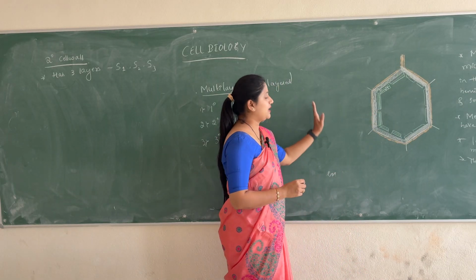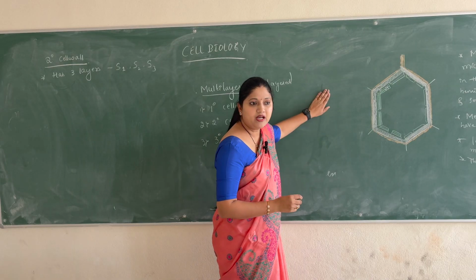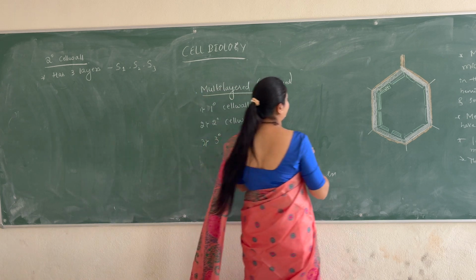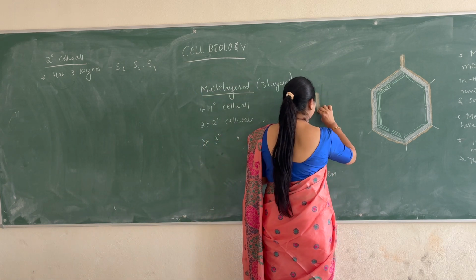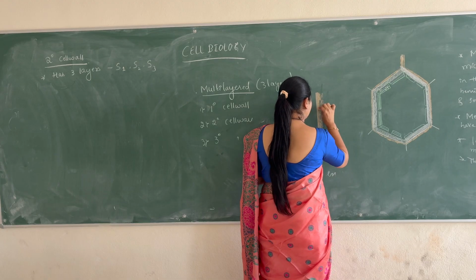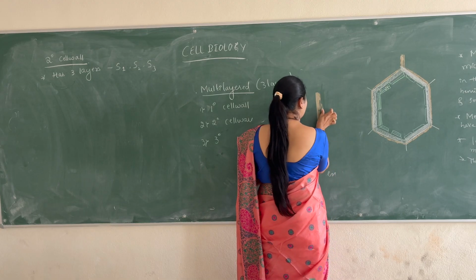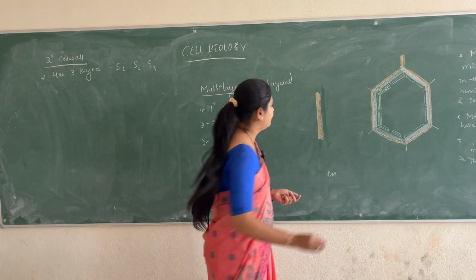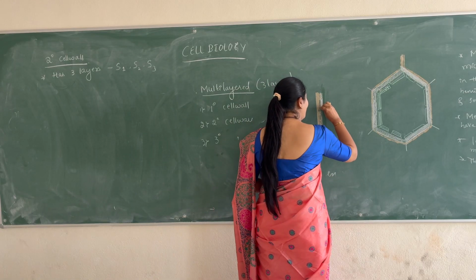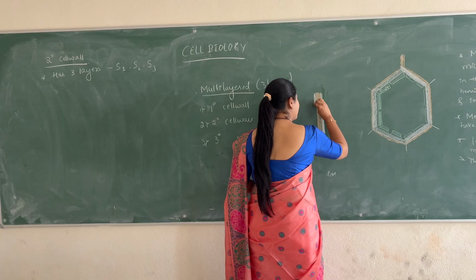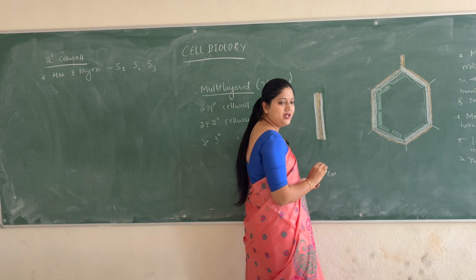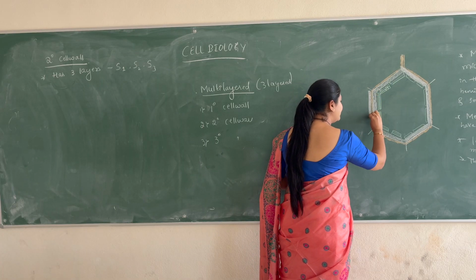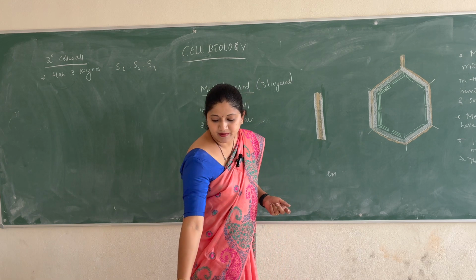Let me draw this in one more format. So we have the middle lamella like this. Next to the middle lamella, we have the primary cell wall on both the sides. On this side there is one more cell, so here also there will be a primary cell wall.